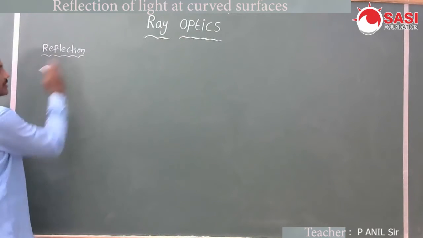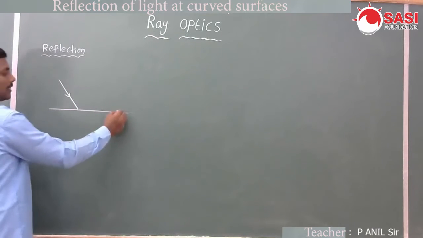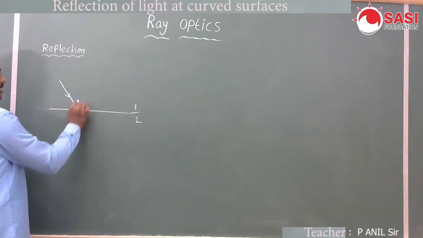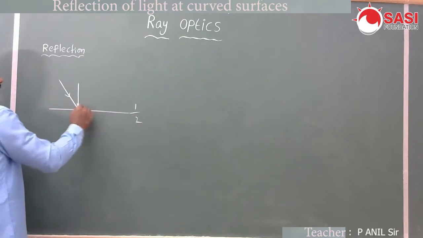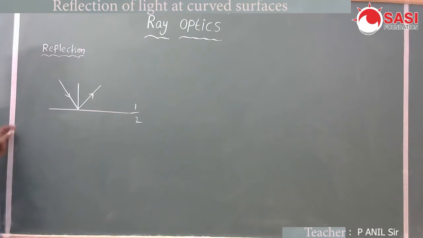That phenomenon is called reflection. Here it is the normal. The light ray is reflected back into the same medium.